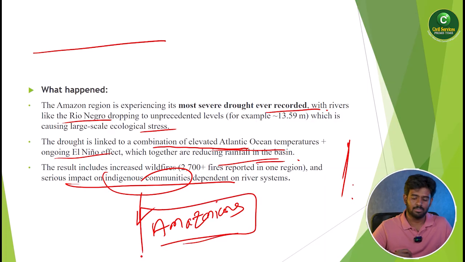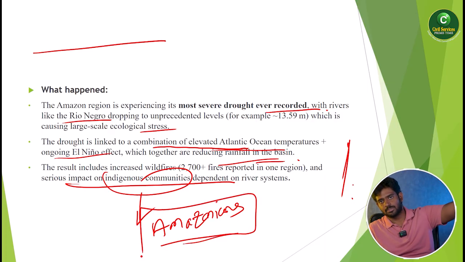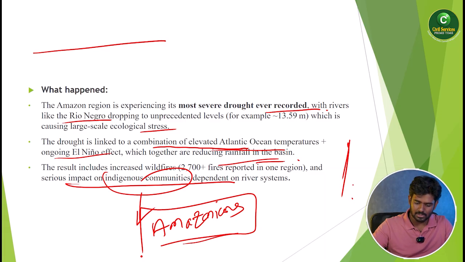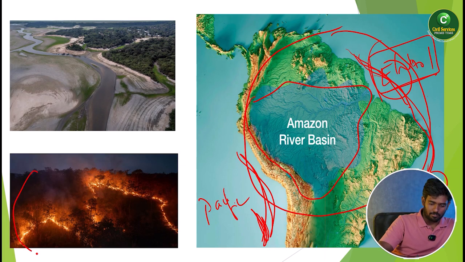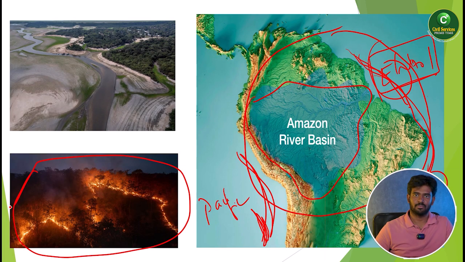Amazonians. Okay, these people are Native Americans, who had spread into Canada and America at that time. Amazonians are the native indigenous communities who are still dependent on the river systems. So they are going to be affected, and at the same time wildfires are also going to increase. You can see a lot of wildfires here. Once a wildfire happens in the Amazon, you can imagine lakhs and lakhs of trees are going to be cut off. So this is one of the biggest disasters.